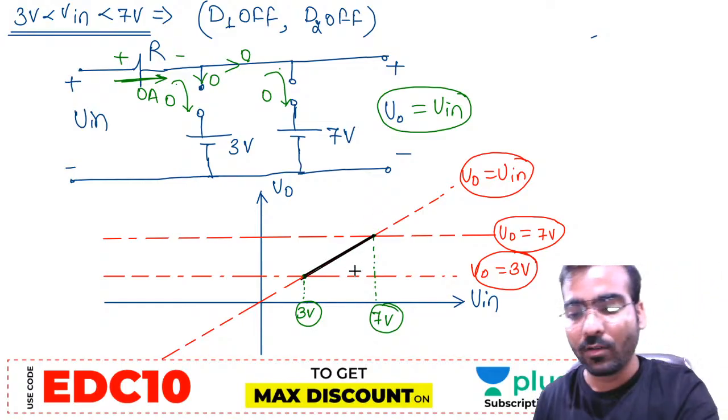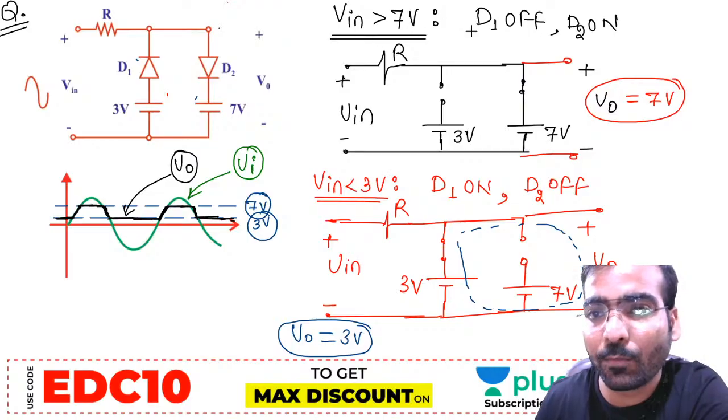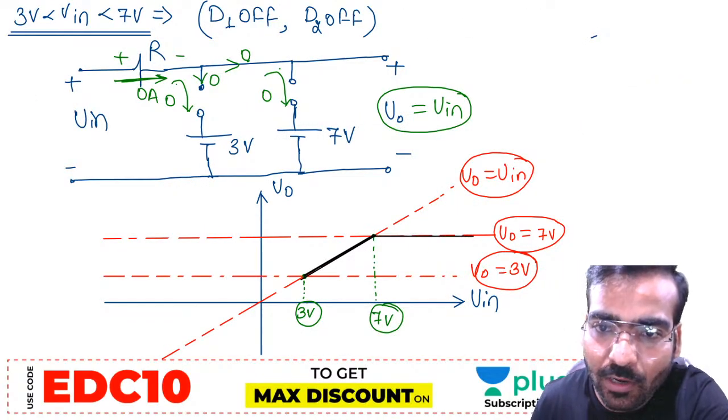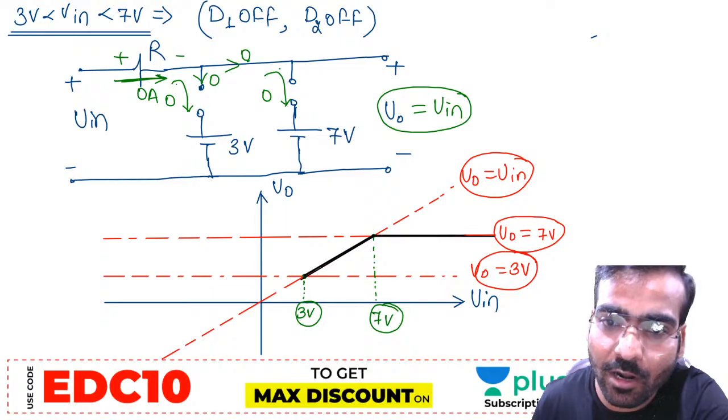Now, when input is greater than 7 volt, V0 equal to 7 volt. Input is greater than 7 volt, V0 will be equal to 7 volt.